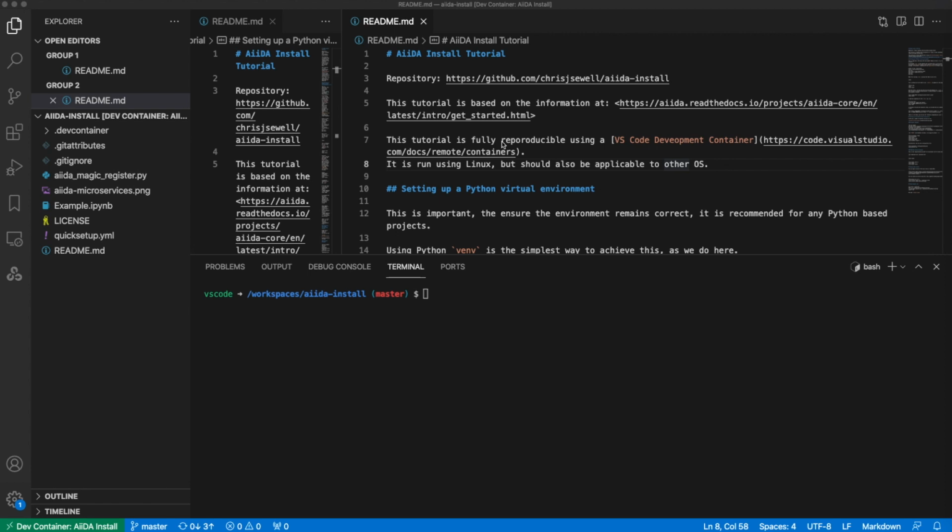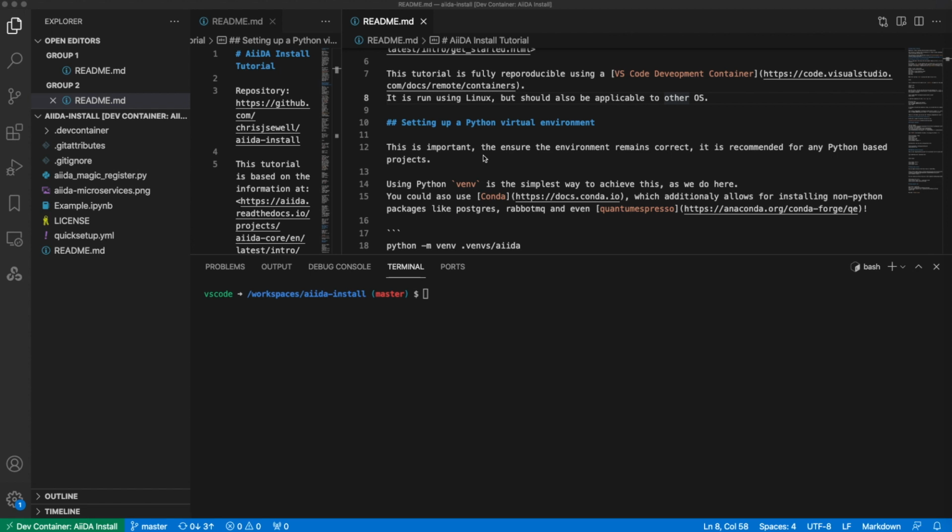So firstly, what we want to do is set up a Python virtual environment to run AiiDA in. Setting up a virtual environment for any Python project is important because it helps to keep the environment stable and correct, so all the dependencies don't change.